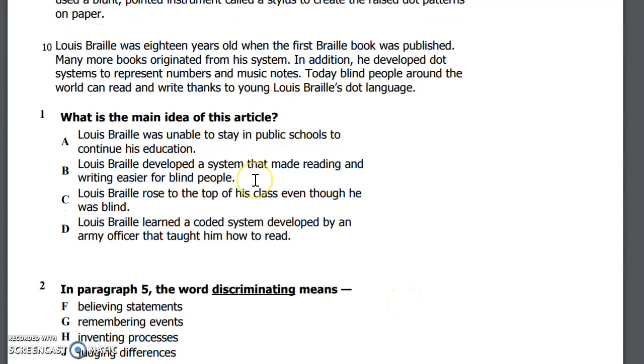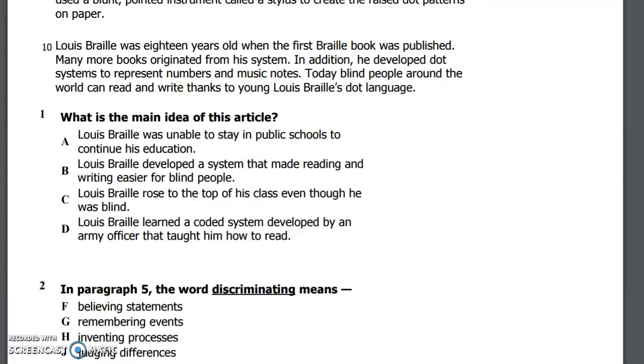Anybody see the answer? Yeah, B is your best answer choice here. Because even though I didn't read the whole passage, you're going to read the whole passage when you do this. But notice that it has Braille, it has system, and it has reading in it. So that's probably my best answer choice.